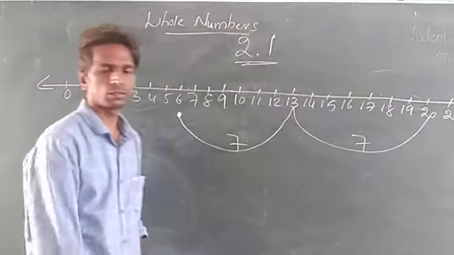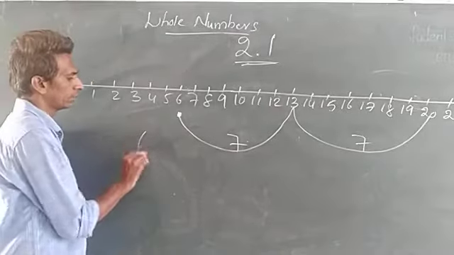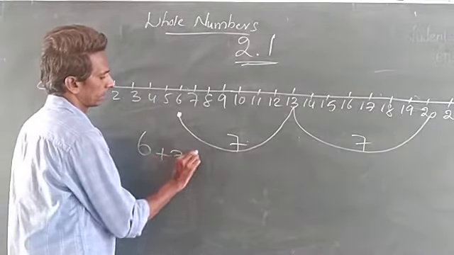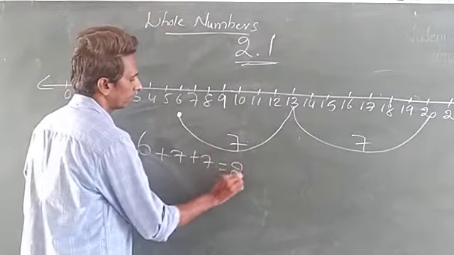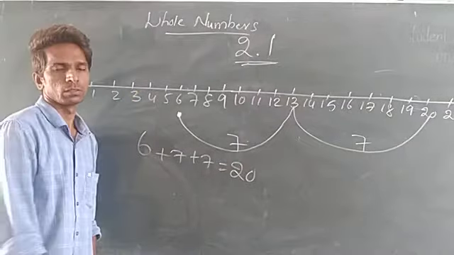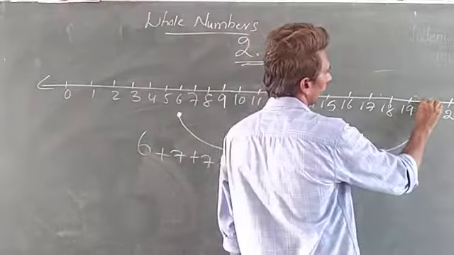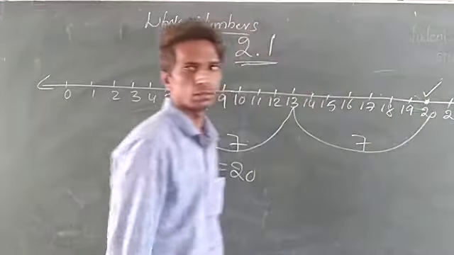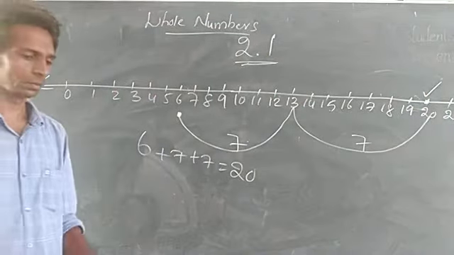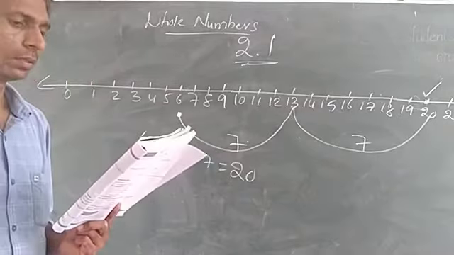So 1, 2, 3, 4, 5, 6, 7. So what is the value? 20. So 6 plus 7 plus 7 is equal to what is the value? 20. So that is the value of 20. So see the position. Here we are. So that is the first question. See the second question.